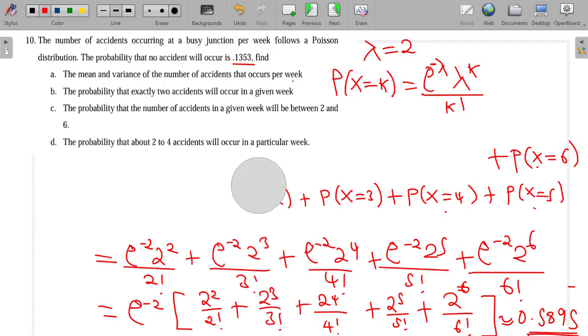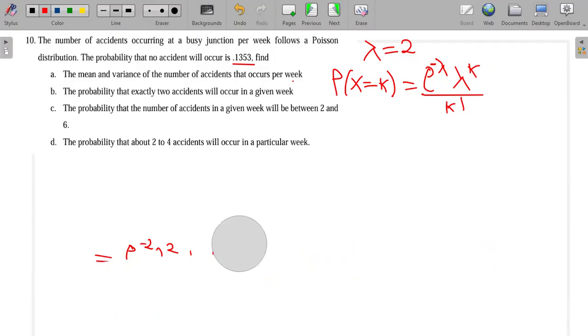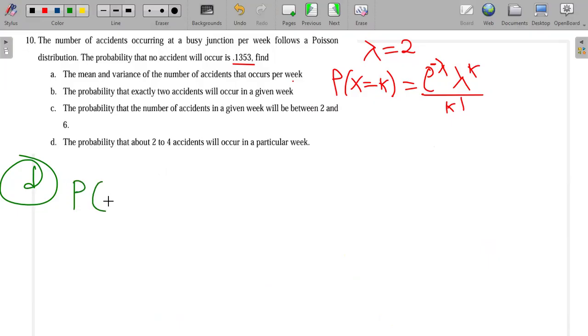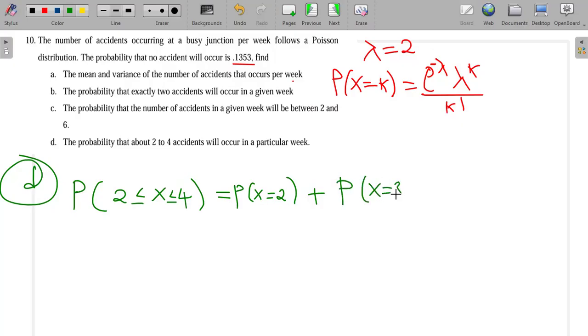Let's look at the last one, which is D. We're doing a similar thing to C. On D, they're saying find the probability that about 2 to 4 accidents will occur. So that's the probability that X is between 2 and 4. This will just be the probability that X equals 2 plus the probability that X equals 3 plus the probability that X equals 4.